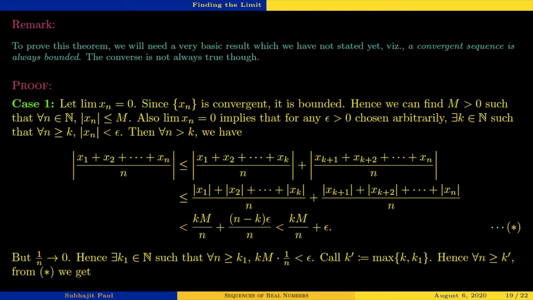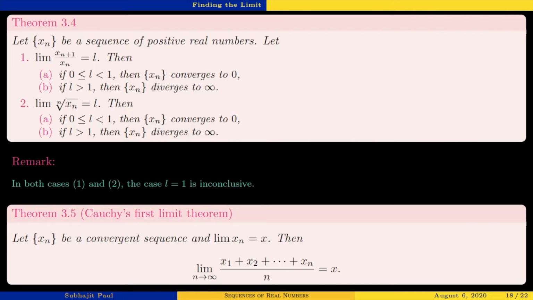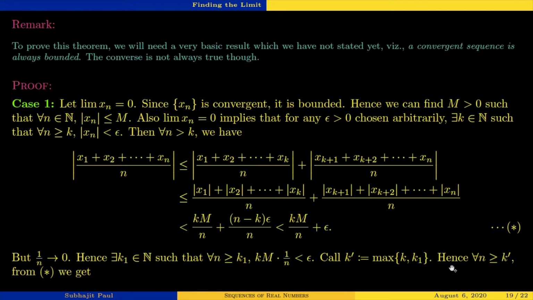In this proof, we will divide the proof into two cases. The first case is where the limit x is 0, and the second case will be any non-zero limit. So the first case is, let limit xn equal 0. Since xn is convergent, the sequence is bounded just by this result.